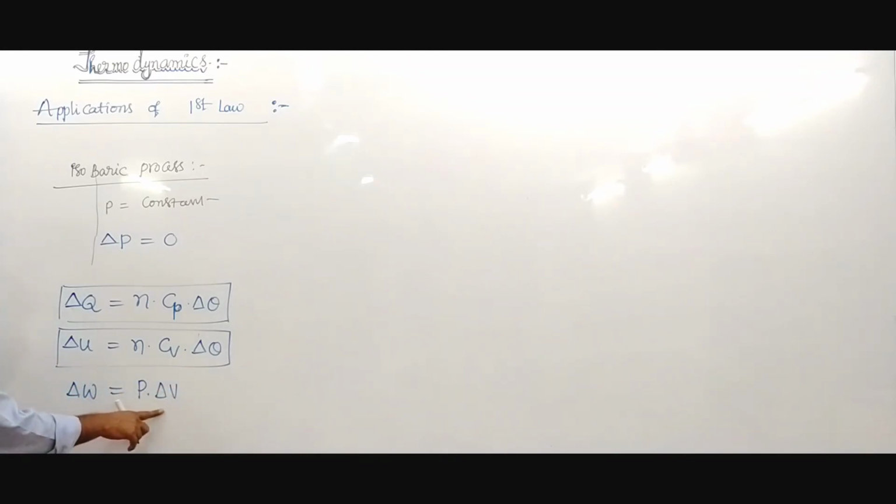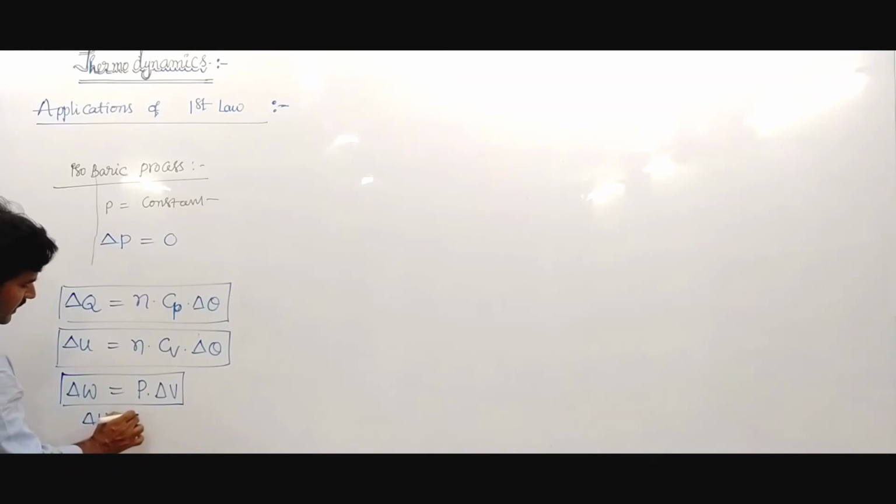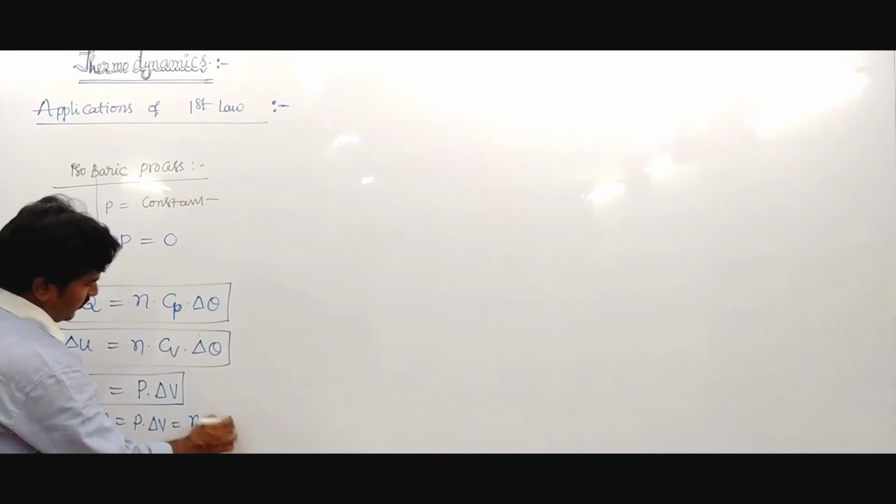Pressure is constant, volume is variable, so work is also present. Delta W equals P into delta V, which is written as nR delta theta.